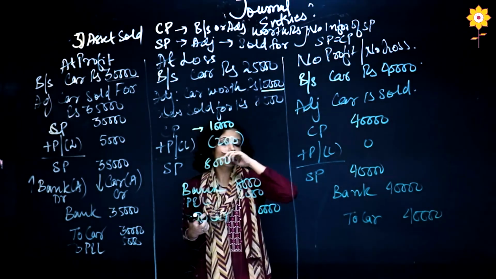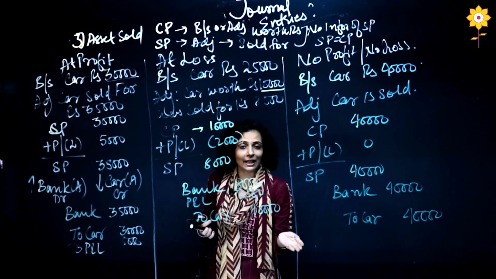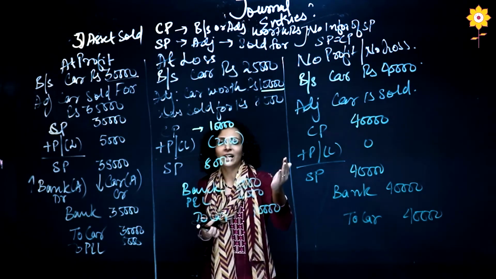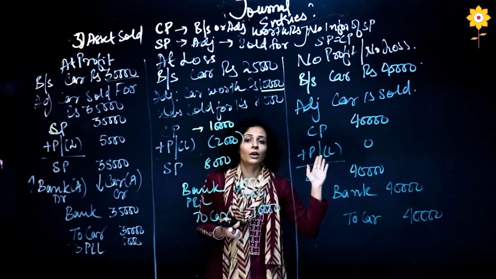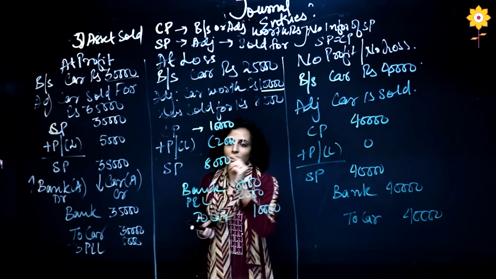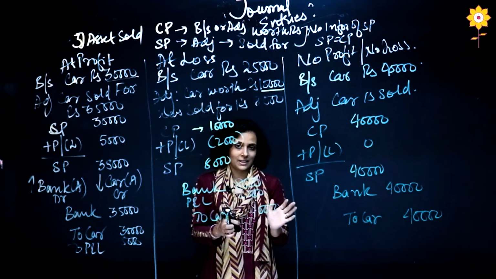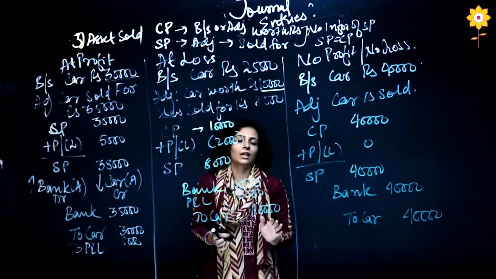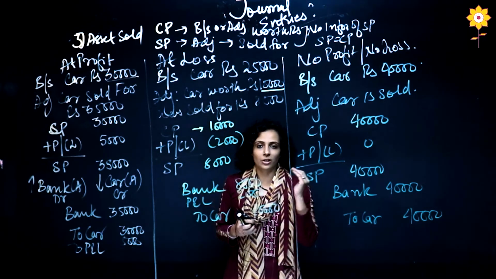So this is the third journal entry of assets sold, where the basic entry is, because we are selling the asset, bank account will be increased, and we are selling the car, it is going out of the company, it will be decreasing, so it will be credited. So bank account debit to car is the basic entry, and wherever the difference is there, it will be profit and loss account. Now let us go to the next journal entry.